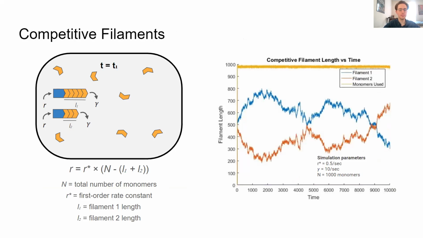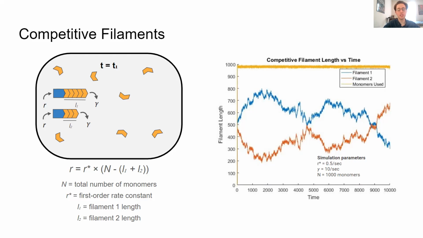From there, I looked at competitive filaments within a limiting pool. The major shift here in the rate of assembly equation is that now it needs to take into account two filaments instead of one when calculating the number of free monomers. These filaments are the same in that they have the same rate of assembly and rate of disassembly. They both start at 0 length at t equals 0, but past that point, they can have any length irrespective of each other. One can be longer than the other. They don't need to be the same length at any time.